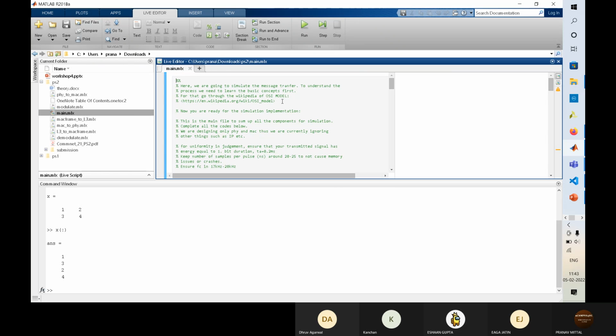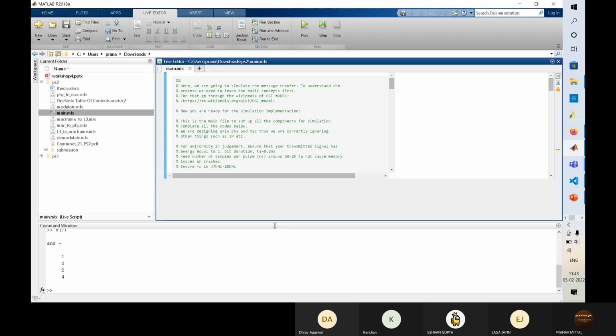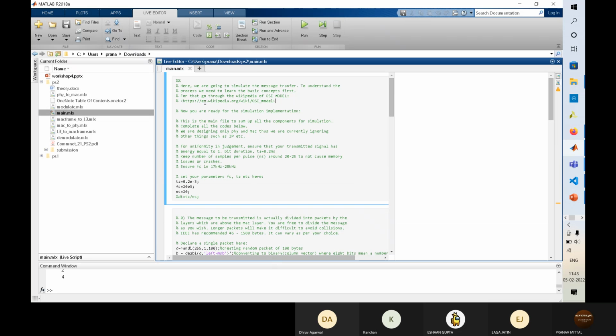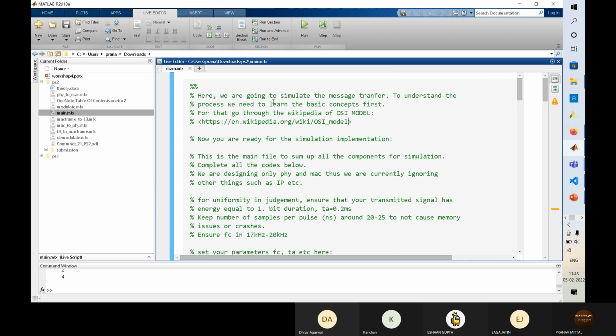Yeah, so first of all, they gave us a link to the OSI model. This is the Wikipedia link.